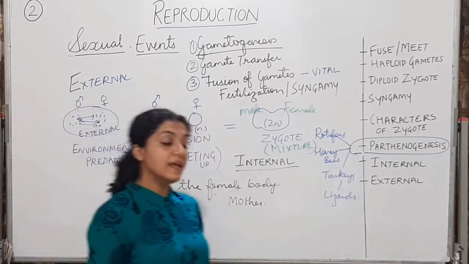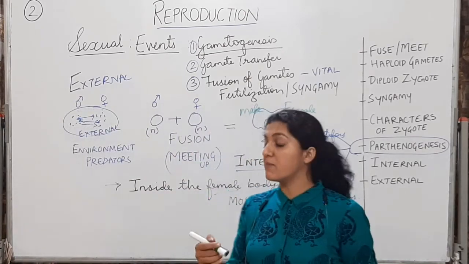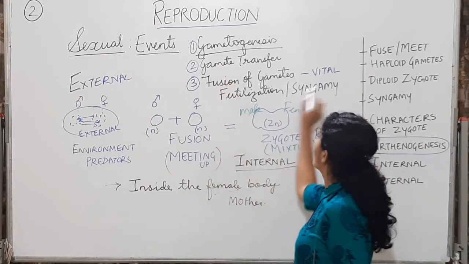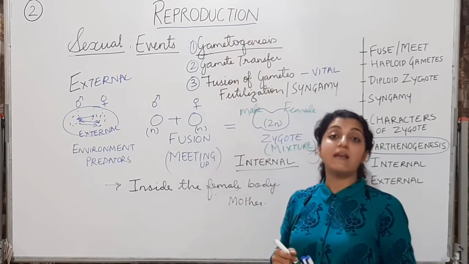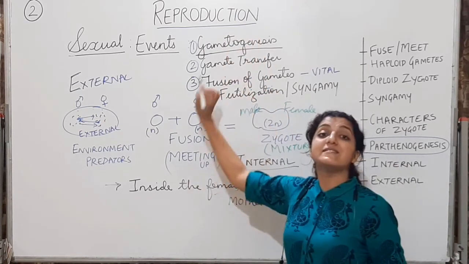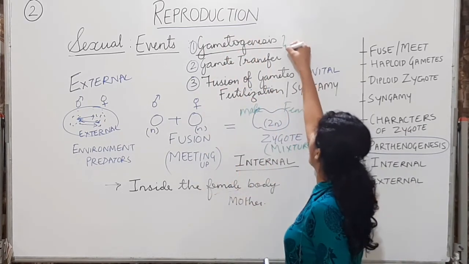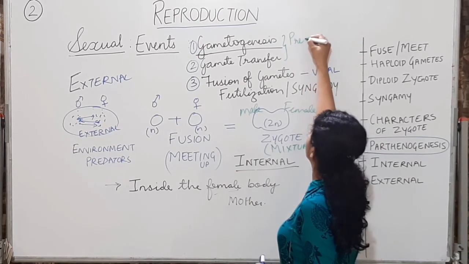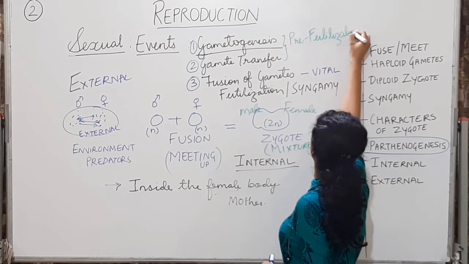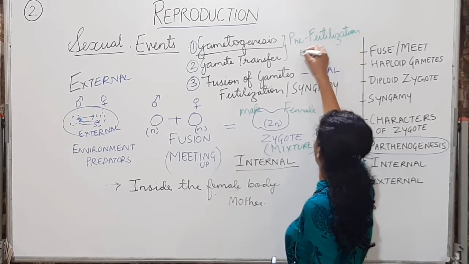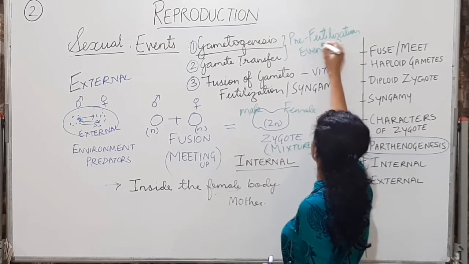So in the events of sexual reproduction, fertilization is an important, vital step. The events before fertilization, that is gametogenesis and gamete transfer, are called pre-fertilization events.